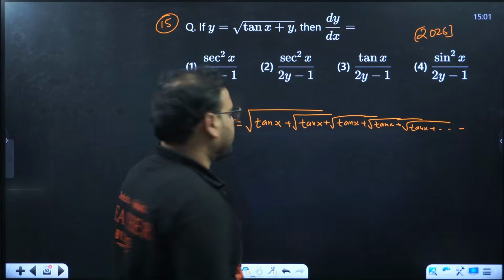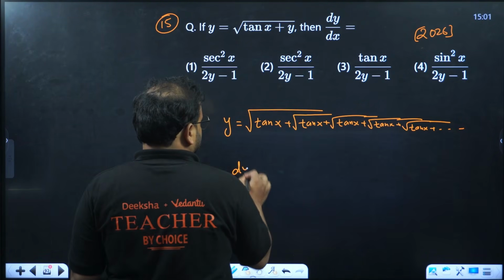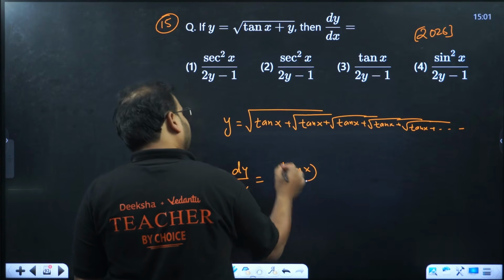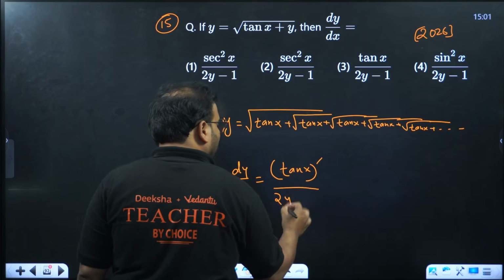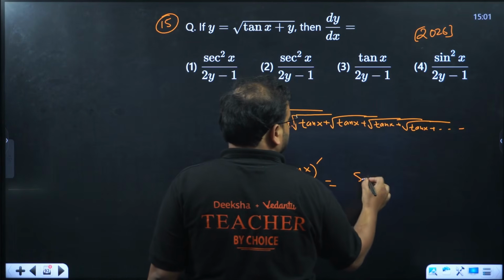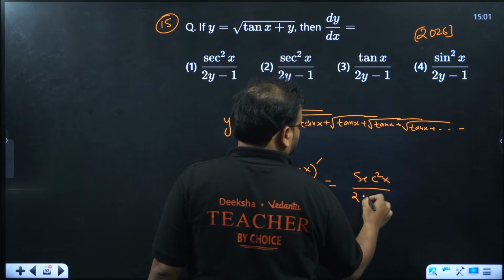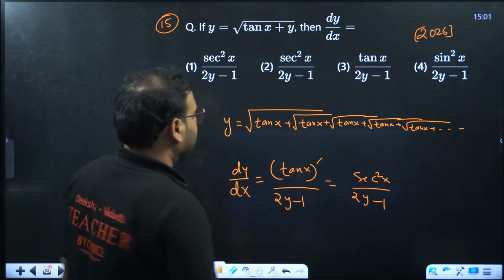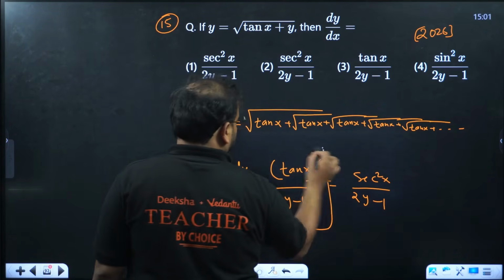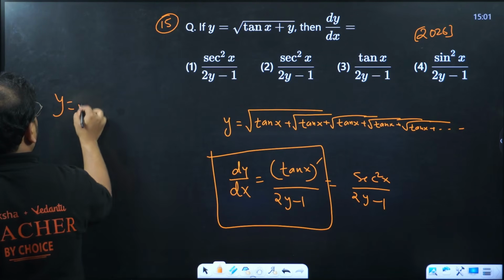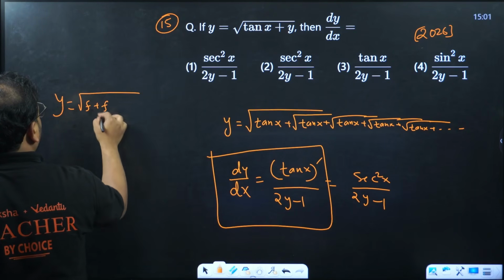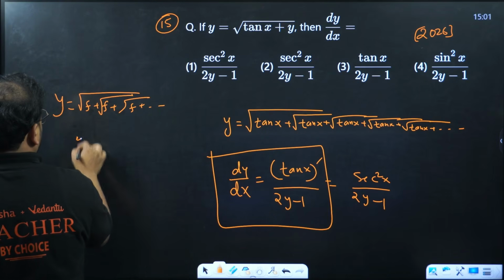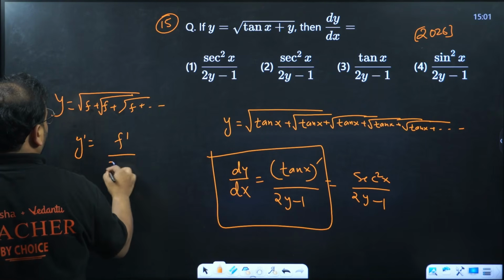So basically you are having this special series of sum of root of the function f till an infinite number of terms. Derivative is there, right? There is a straightforward formula. dy by dx is equal to derivative of tan upon 2y minus 1. Derivative of tan is what? Secant square x upon 2y minus 1. How do we get this result? From log differentiation only. But remember this formula. If you have y equal to root of f plus root of f plus root of f like this, then y dash is given by f dash upon 2y minus 1.